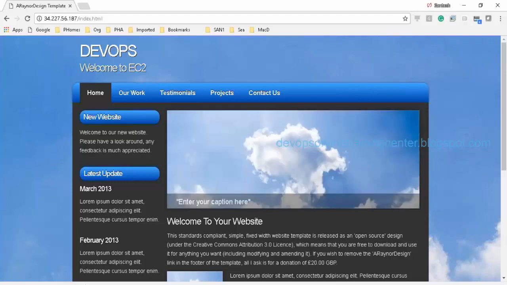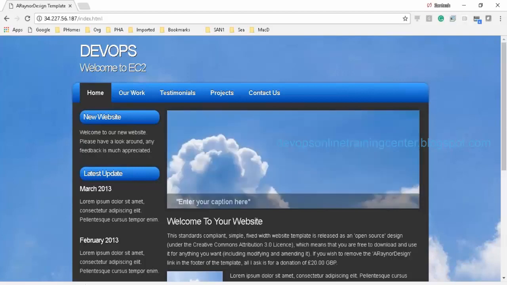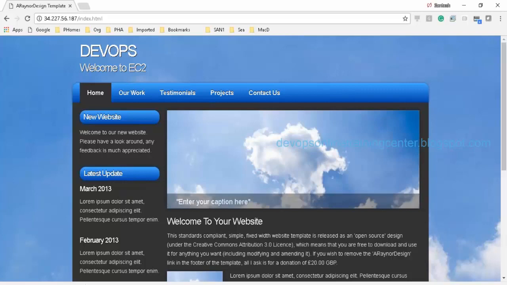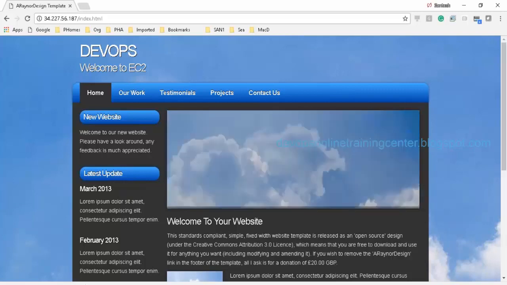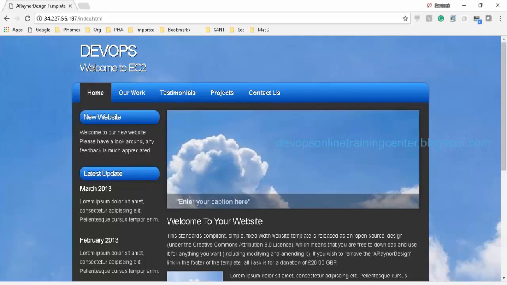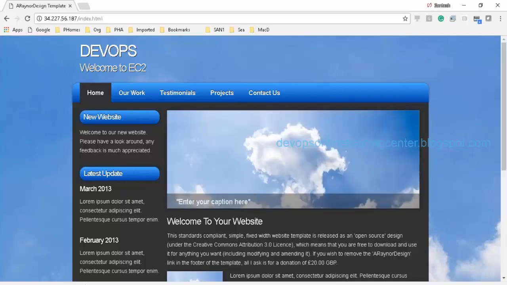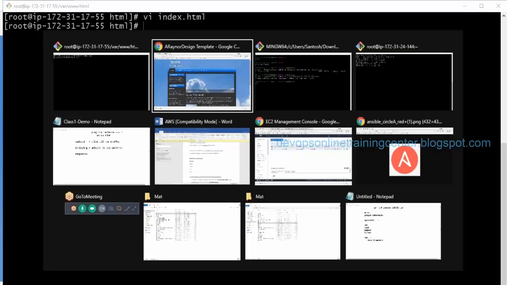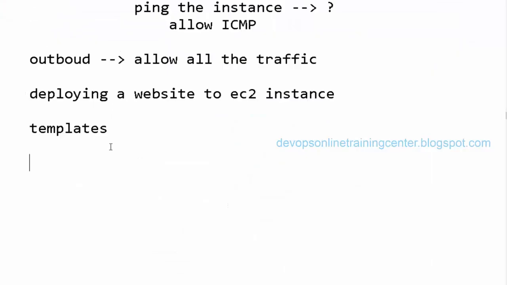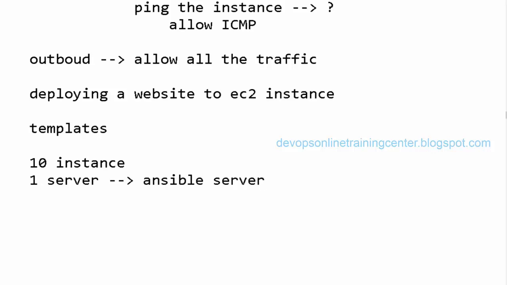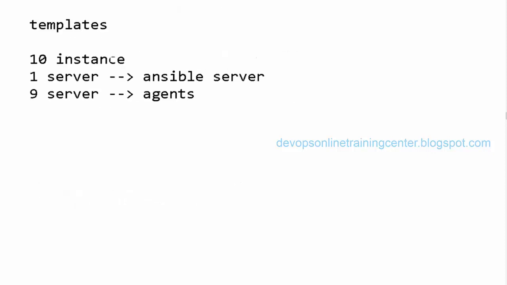If you want to set up the same thing using Ansible, what are the things we need to do? Install the Ansible package, create keys and push the public key to these endpoints. Let us say I have 10 instances, and on 9 instances I want to set up this website. One server I'll make the Ansible server, and all the remaining 9 servers I'll make slaves or agents. Then we need to write a playbook.